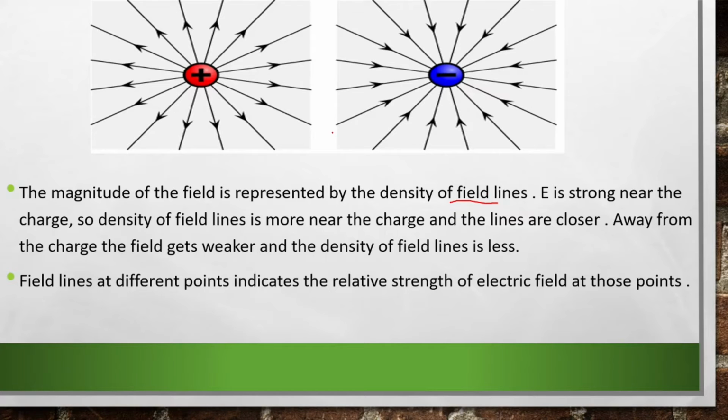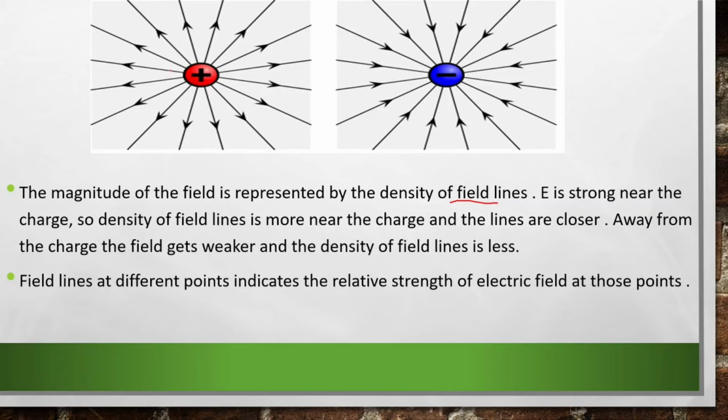So the next important point is that field lines also give the magnitude of electric field. So how can we find the magnitude of electric field with the help of field lines? Near to the charge, at this point, what you can see is that the density of field lines is more. If the density of field lines is more, the electric field at these points is more.